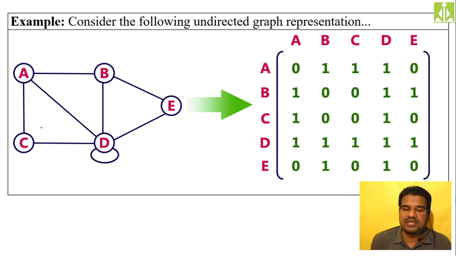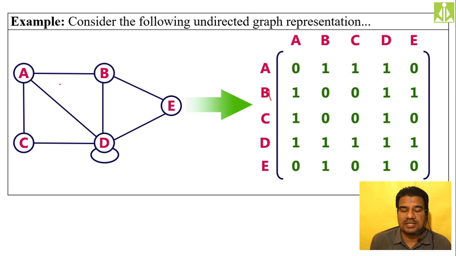How many vertices do I have over here? 5 vertices, so I have taken a 5 cross 5 matrix. In rows as well as in columns, we are representing only the vertices. A to A, we don't have any link, so 0. A to B, there is a link, so 1. A to C, there is a link, so 1. A to D, there is a link. A to E, there is no direct link. We always look for a direct link.